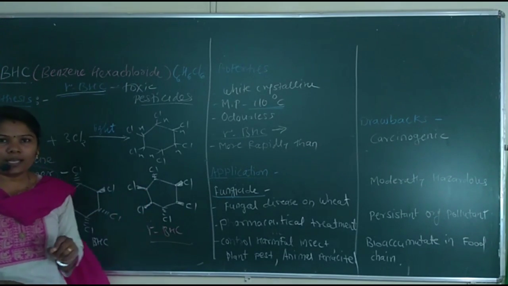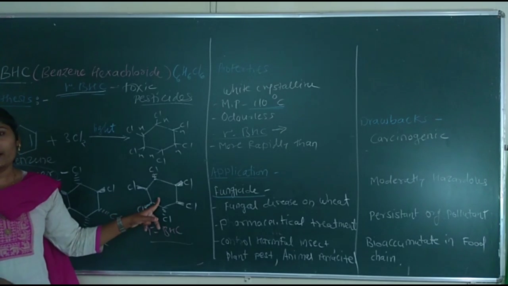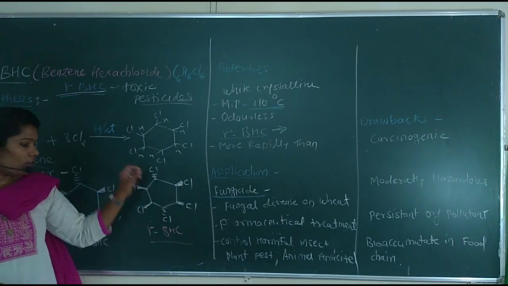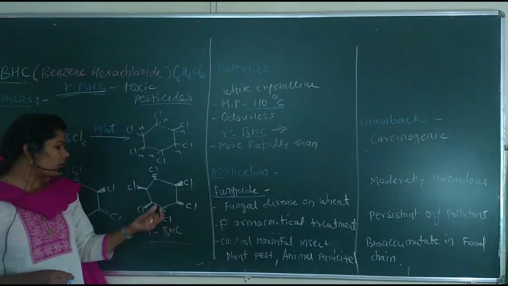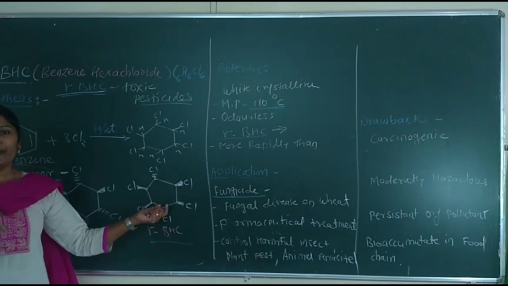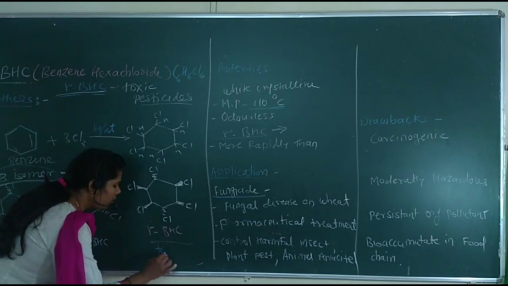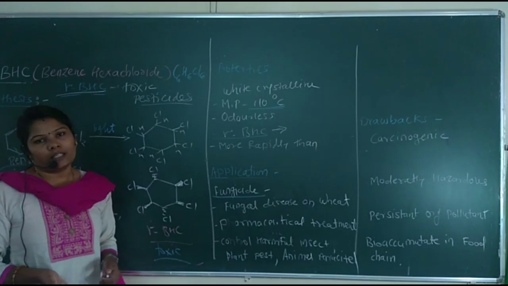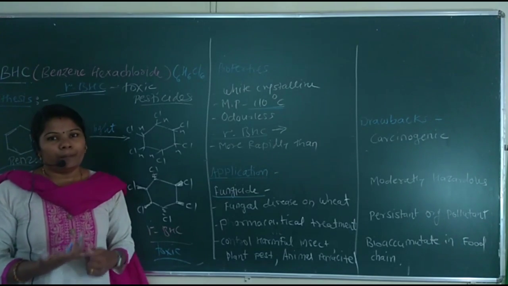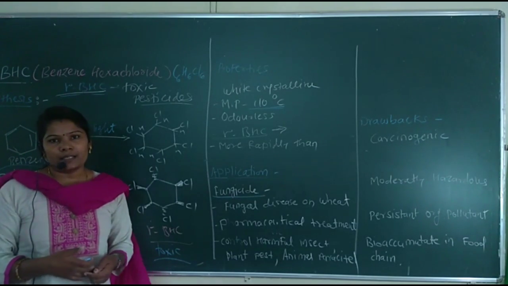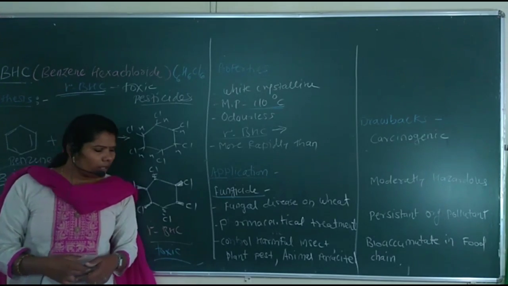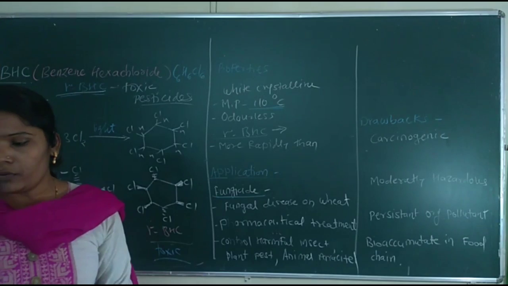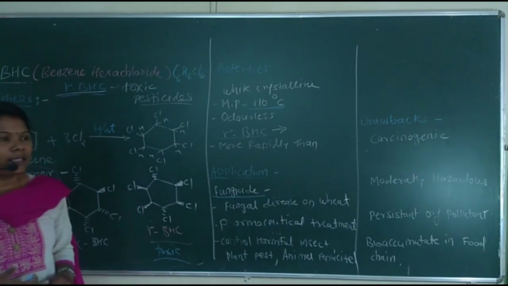But in our syllabus, we are going to study the gamma isomer. Why do we use only this isomer of benzene hexachloride? Because this compound is very toxic, and that's why it is useful to kill pests, animal parasites, etc. This compound is formed along with the production of toluene, xylene, etc.